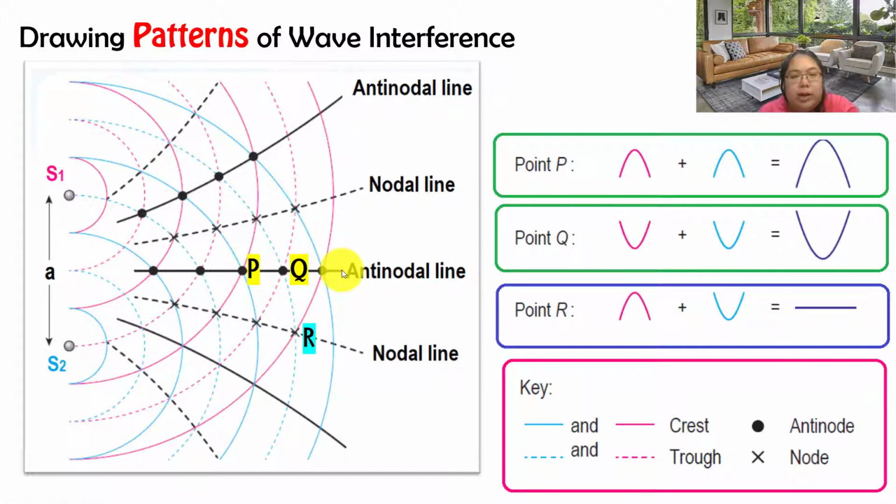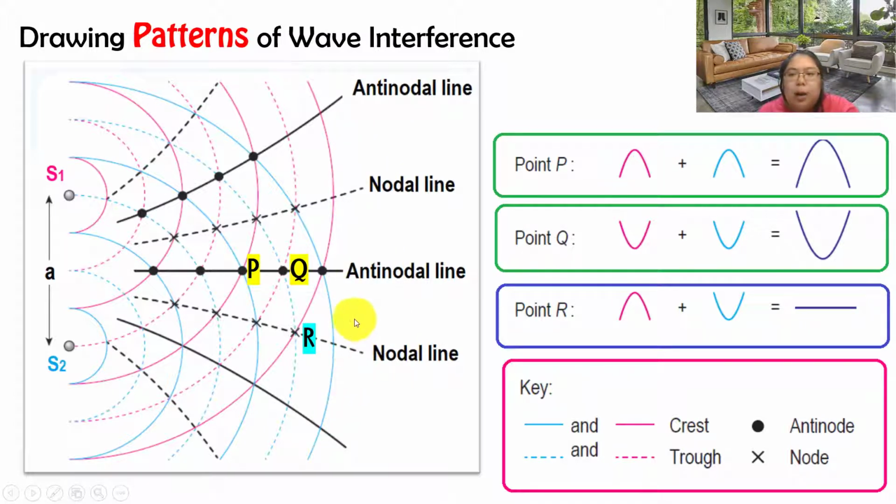When we join the line, we don't call it a constructive line, we call it an anti-nodal line. Beside that, when you see the beside one, dotted line joins full line, dotted line joins another full line, so we cross. After crossing all the lines here, then we draw one dotted line. This one we call a nodal line. So that means the anti-nodal line is all constructive points. The nodal line is all destructive points. So they will continue to draw it.